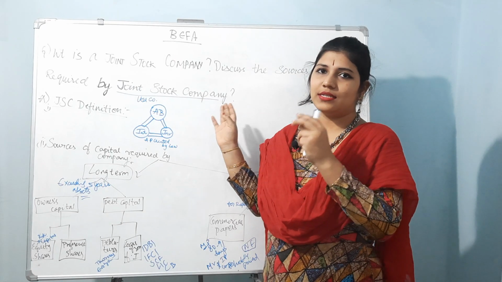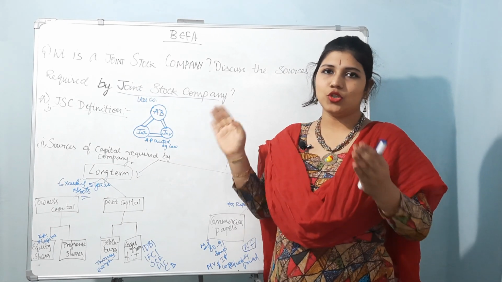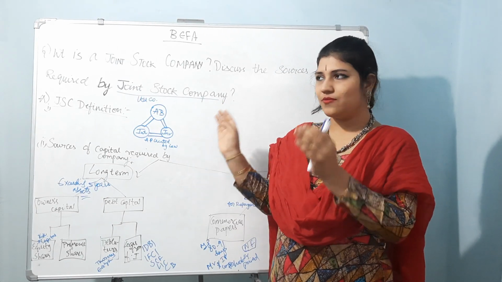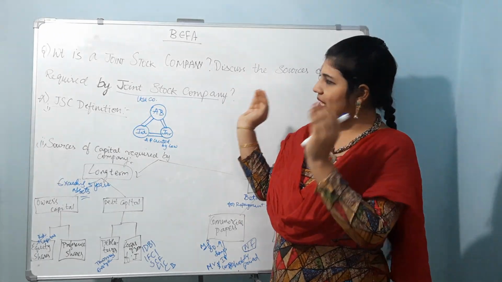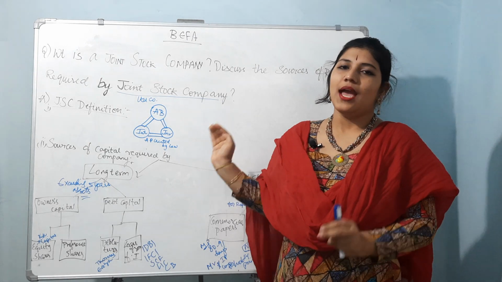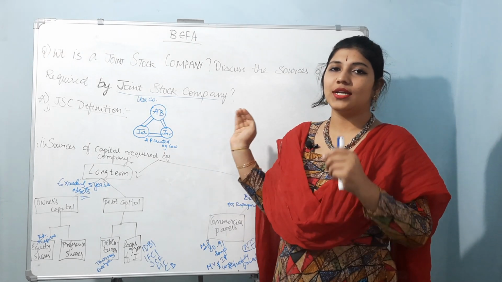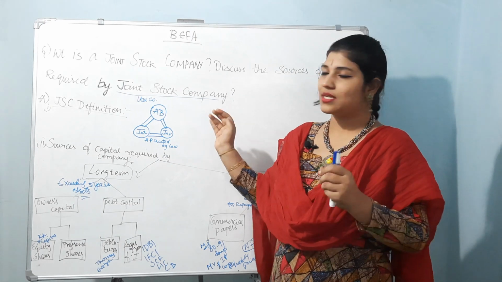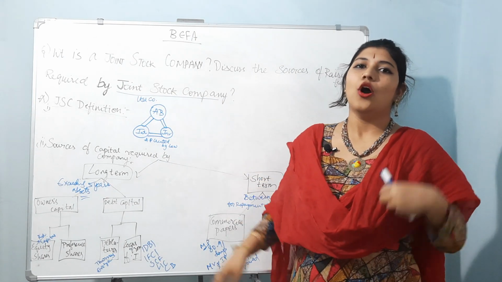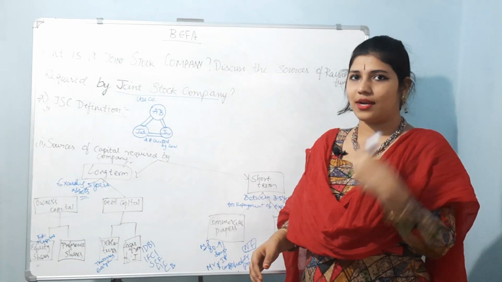But from the company point of view, we won't call them individually, we represent whoever the members in the company as a company. Now we are going to learn what are the sources of funds required by a joint stock company, or how these sources are raised.